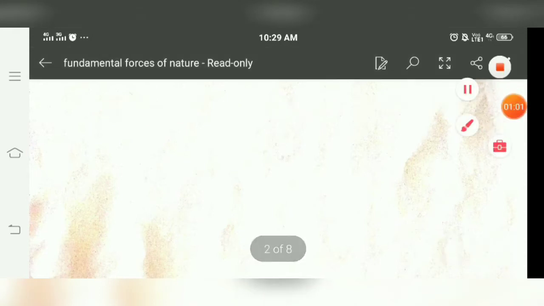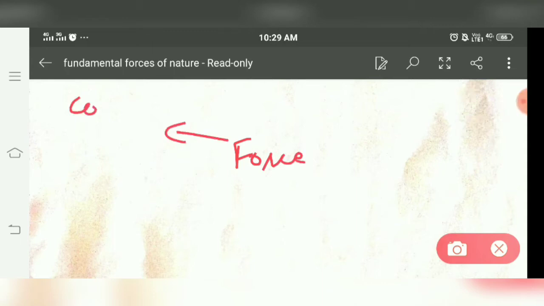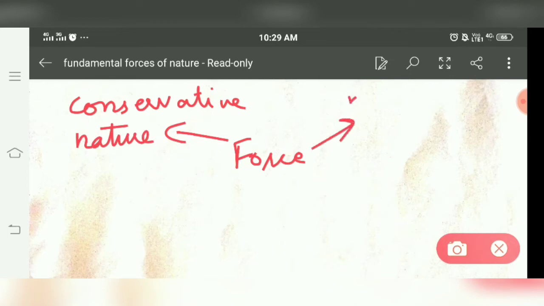Basically, the forces are of either conservative nature or non-conservative nature.